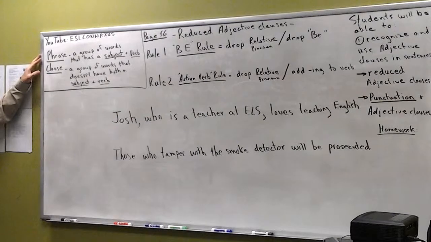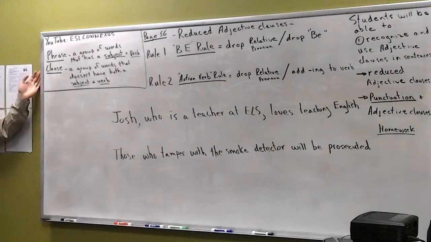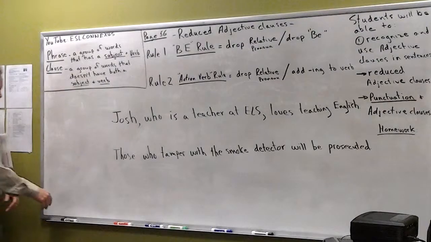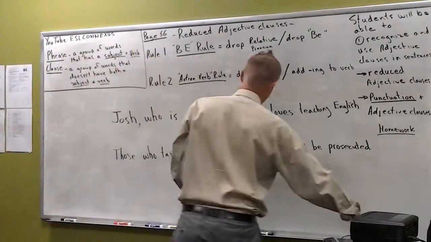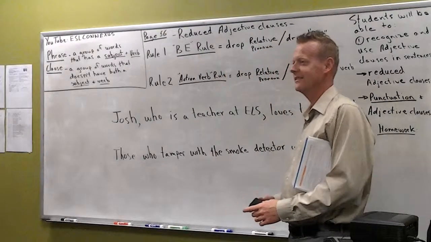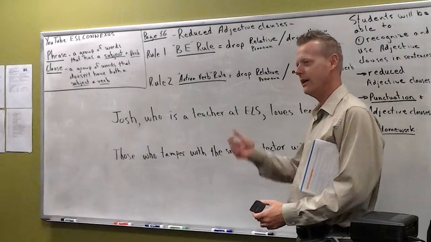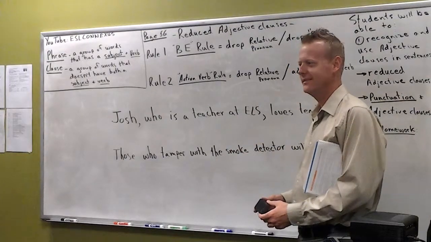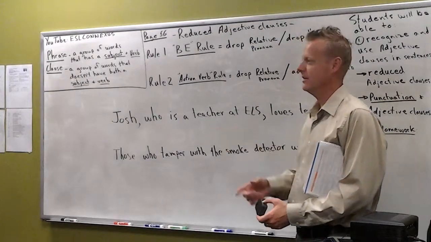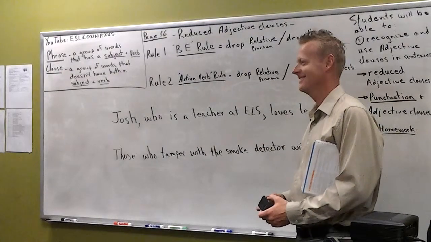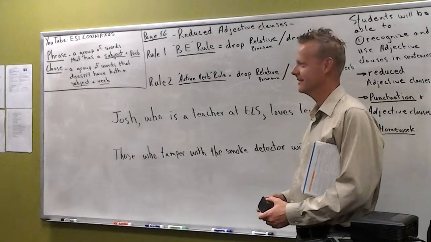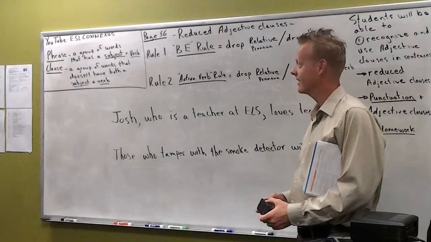So a phrase, can you read that for me? A phrase is a group of words that has a subject and a verb. Is that right? Is that correct? No, I think just a subject. No. You're not okay with it. What's wrong with it? Because the phrase doesn't need to have its own subject and its own verb.